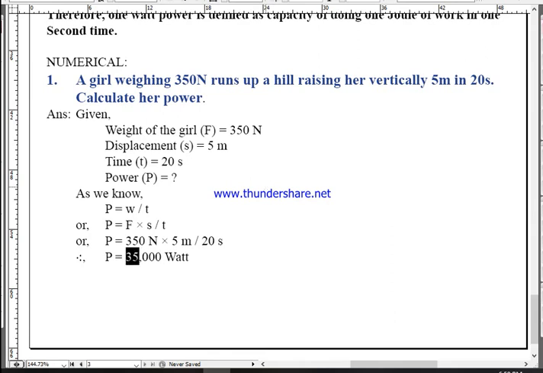87.5. Okay, I made a mistake here. 87.5 watt. This is your actual answer, 87.5 watt. Actually, here I needed to divide, but I multiplied. That was my mistake. Anyway, sorry for that. While doing a numerical, don't forget to give the conclusion. Therefore, the power of the girl is 87.5 watt.